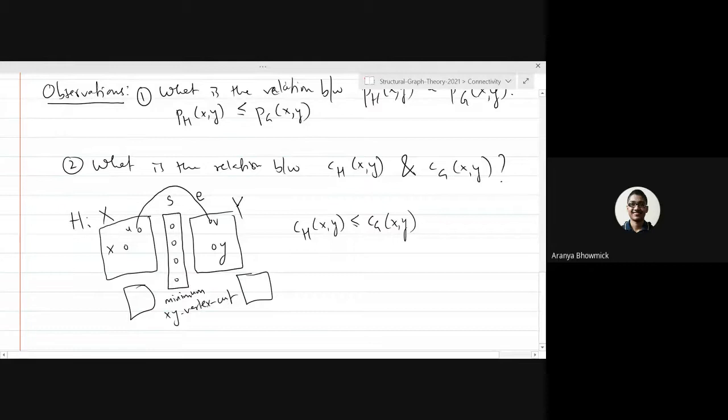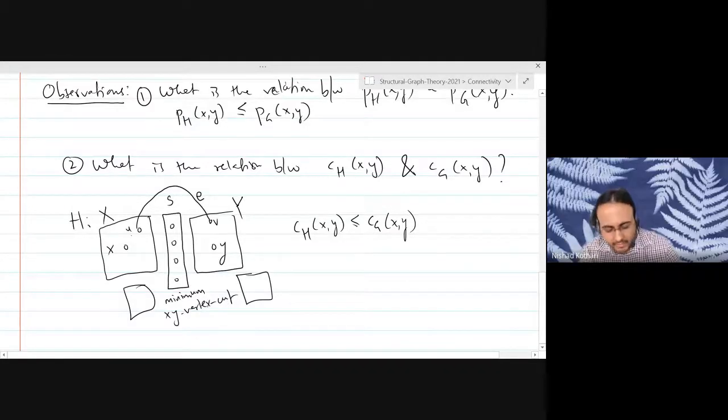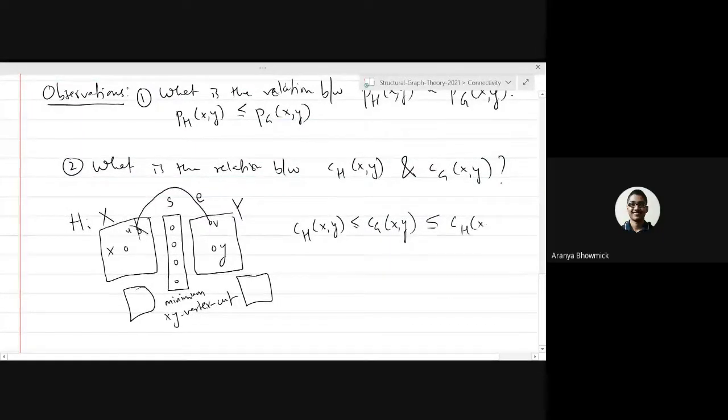Sir, I think it should be either U or V. Either U or V, right? If you delete either U or V, you will still be able to separate X and Y. So which means that if the minimum XY vertex cut in H had 4 vertices, the minimum XY vertex cut in G cannot have more than 5 vertices, because you already see a 5 vertex cut separating X and Y in the graph G. So this is lower bounded by what you said, Aranya, and it is upper bounded by CH plus 1, right?